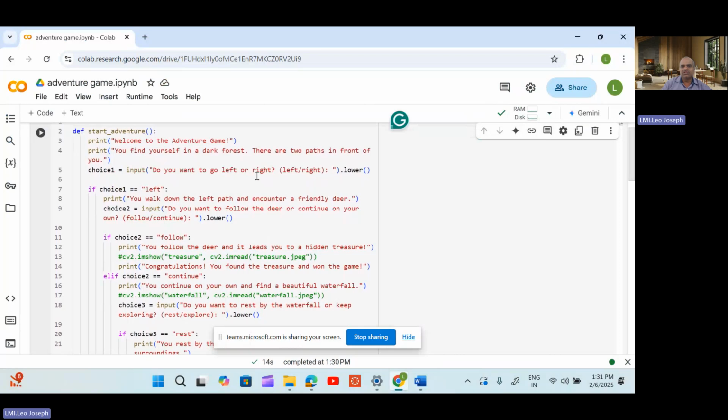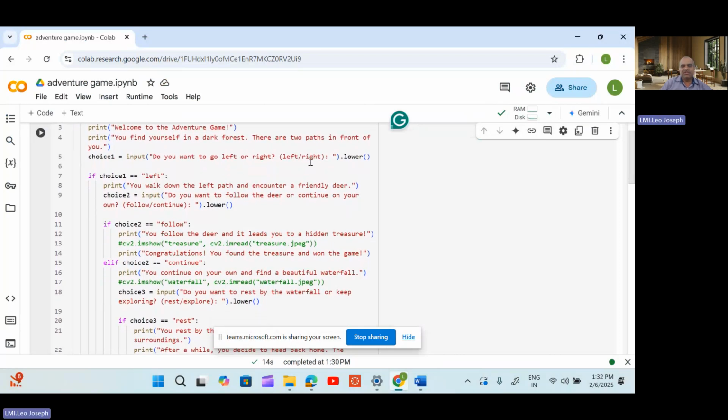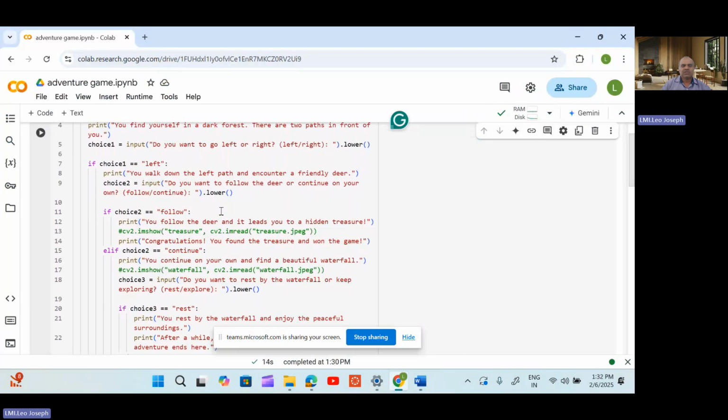What is the first input I got? You have to go either left or right. So that is dot lower, which means a user can use either uppercase or lowercase. That is his choice. Whatever the case may be, Python will treat it as lowercase. Make it lower and it will be considered. So if a user gives left, meaning choice one is equal to left, then what you have to do? You have to type there is a deer, and again you have to get the input whether to follow that deer or not. Continue with dot lower, the same command.